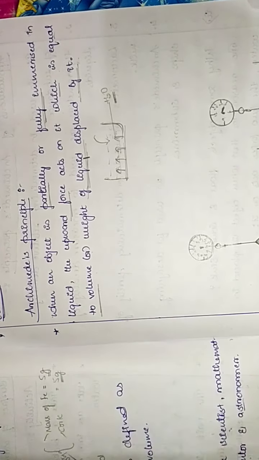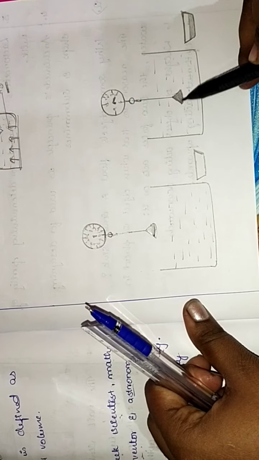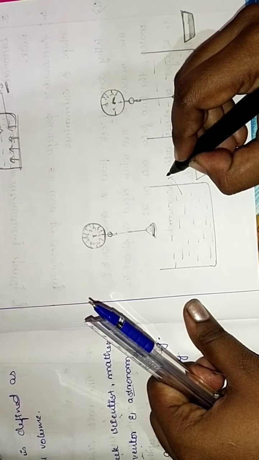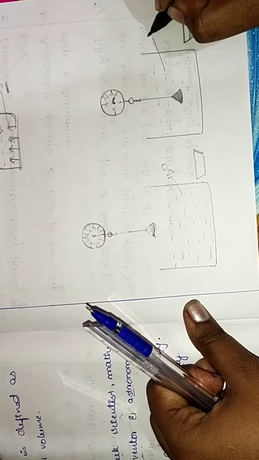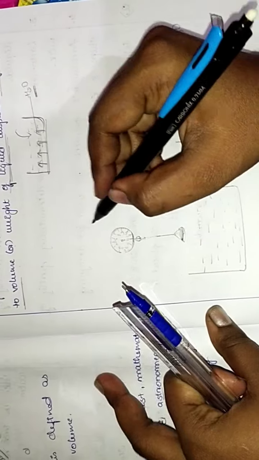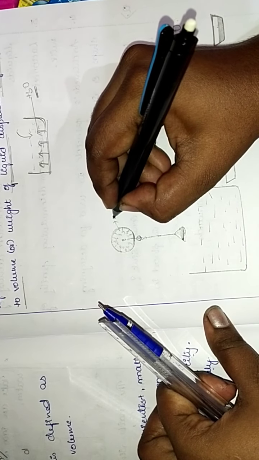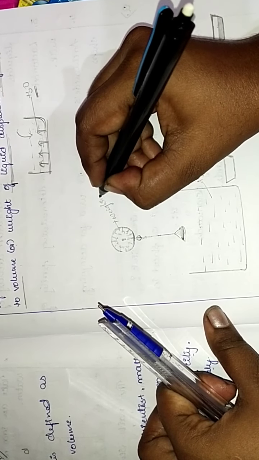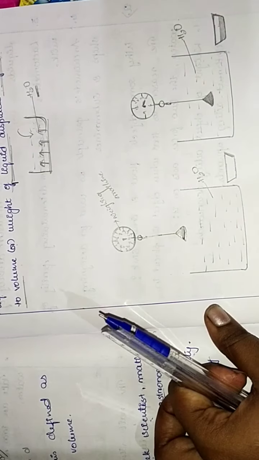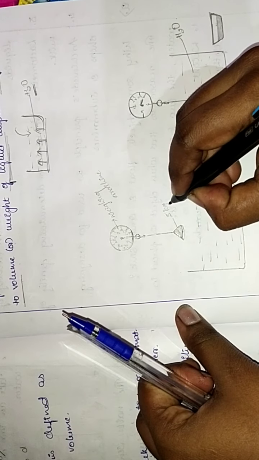Now let us see how the Archimedes principle works. I have taken two containers. One container consists of water and the other container also consists of water. Say for example, this is the weighing machine, tied to an object of, say, 5 kg.